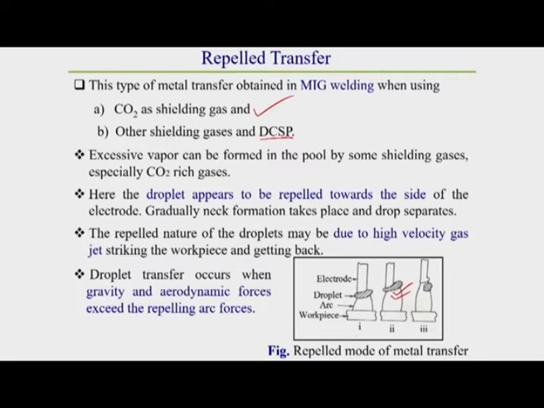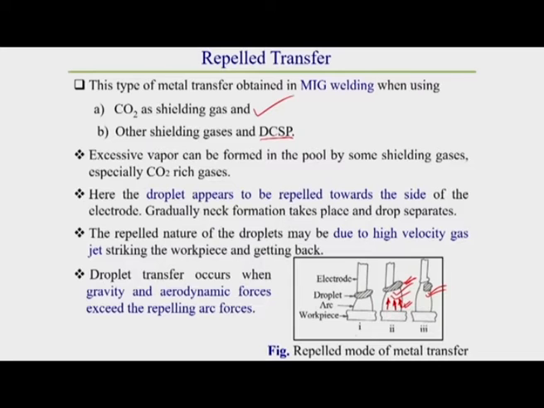When it is detaching from the electrode to the workpiece, if the gravitational force and aerodynamic force of the droplet exceed the repelling force created by these returning gases, at that time the drop transfers from the electrode to the workpiece. This drop generally transfers sideways of the arc, which is shown in this figure, figure 3.